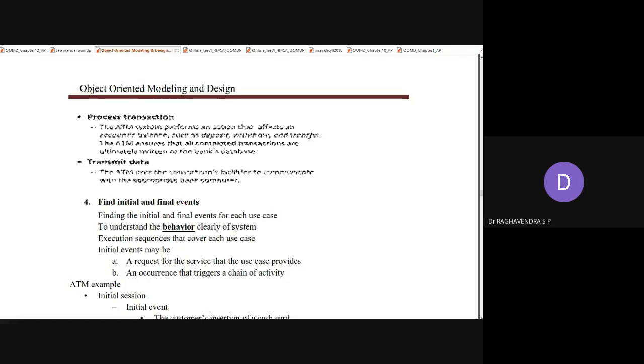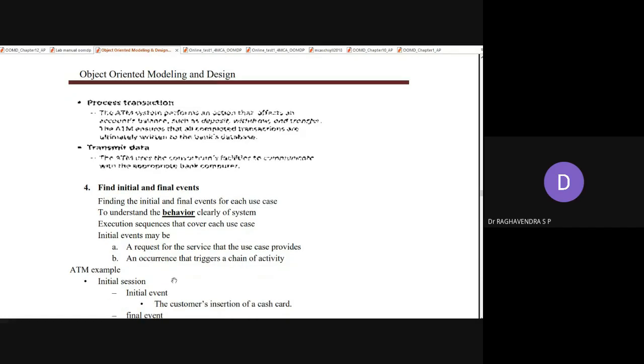Next, the execution sequences that occur for each use case. An initial event may be a request for a service that the use case provides, and second, an occurrence that triggers a chain of activity, because once you start an event, it triggers a series of events, as there may be mutual dependence between one event and another. For example, if you authenticate yourself with valid credentials, then only you are allowed to enter a valid denomination amount so that you can withdraw.